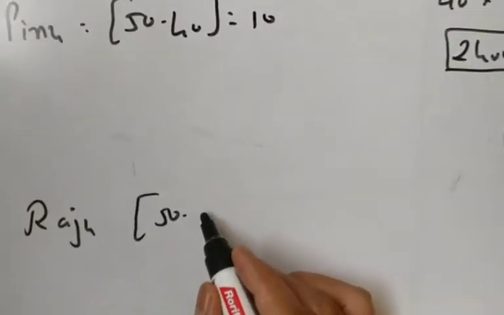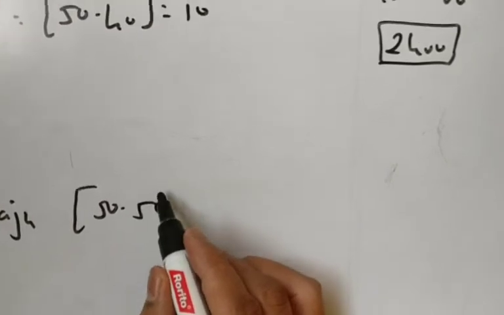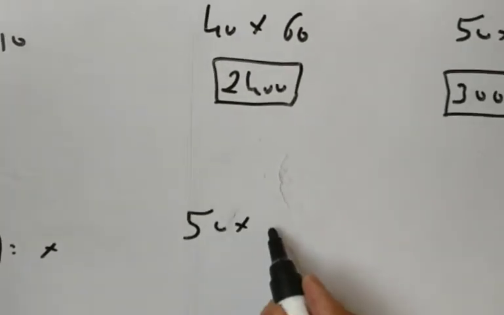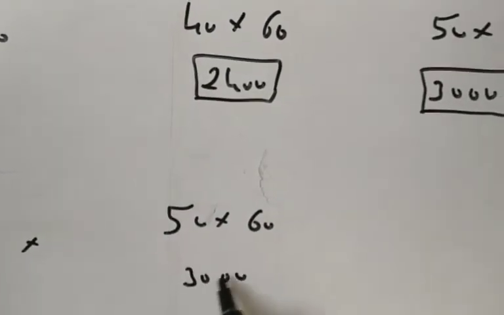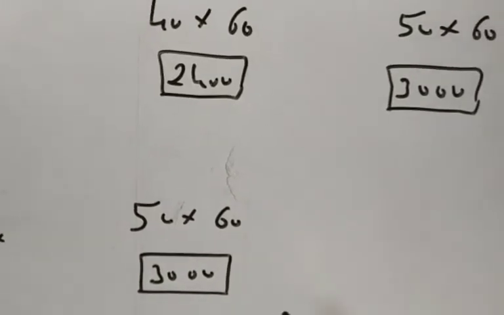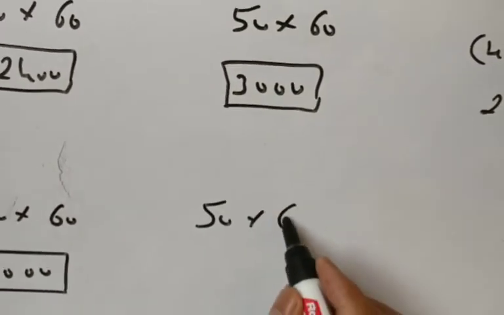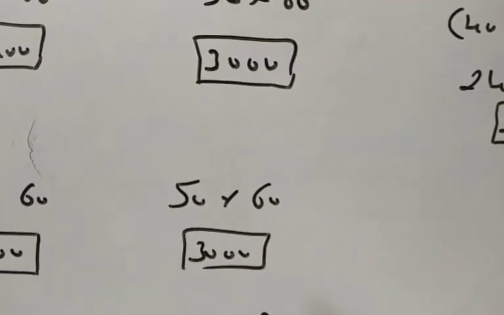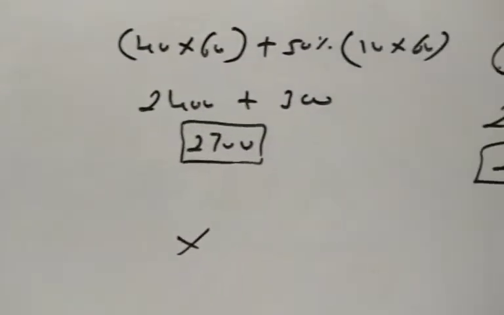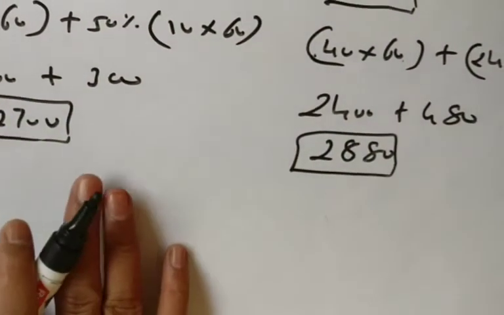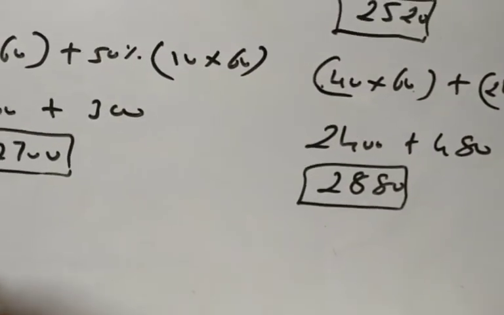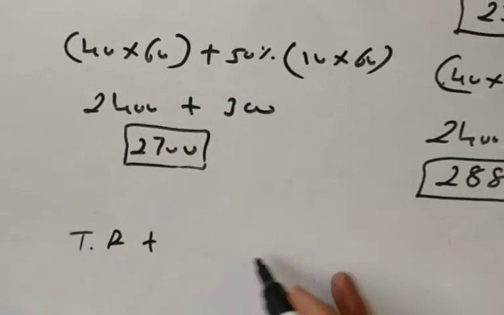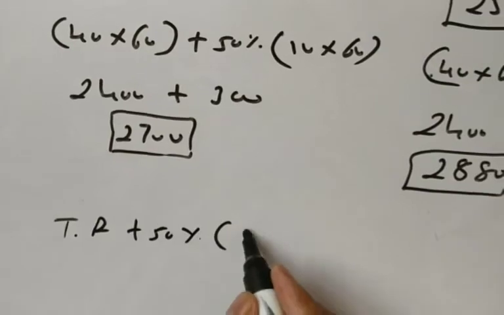50 hours allowed and the job completed also in 50 hours, means no saving. So according to time wage, time taken into wage rate means 50 into 60, 3000. As time taken and time allowed are both the same, the piece wage answer is also the same, 3000. And there is no saving of time by Raju, so there is no bonus according to Halsey plan, and Rowan plan means only T into R. Then 50% of time saved into R, the answer is always 0. Still we check it out.